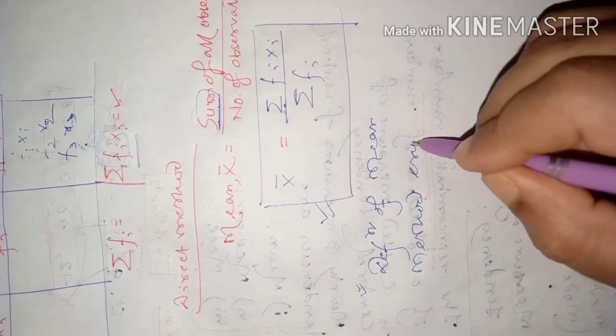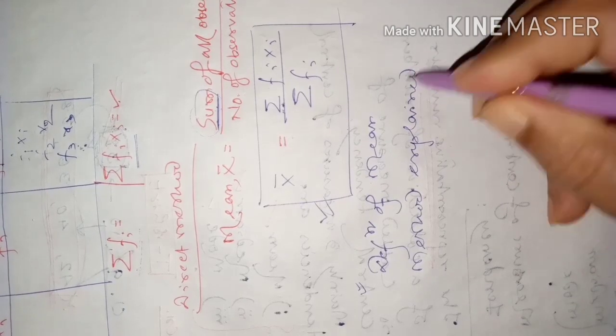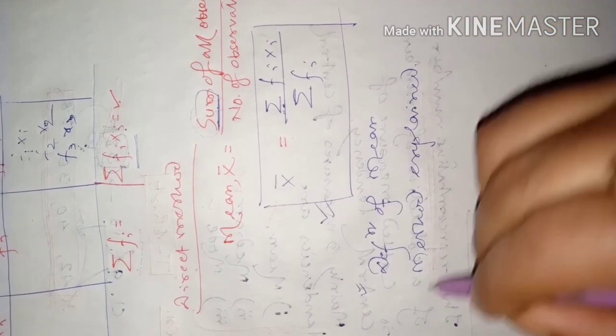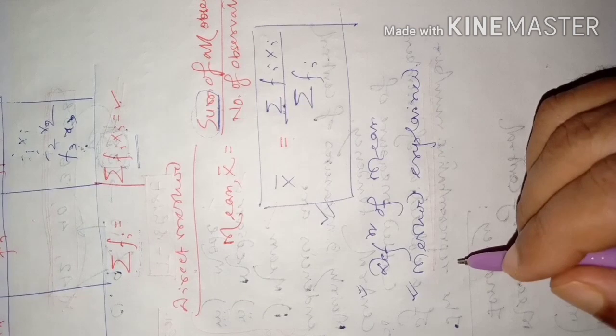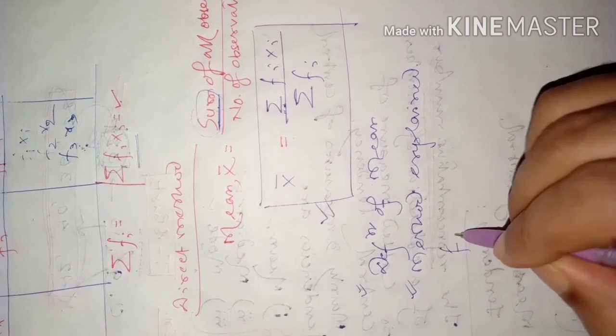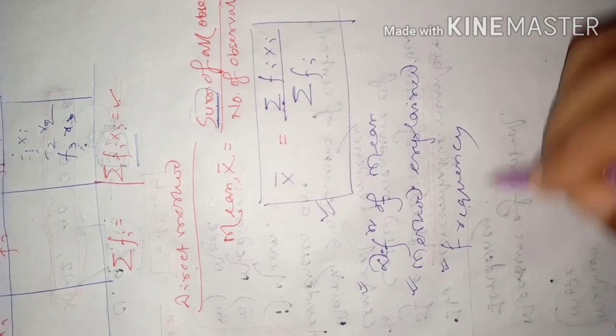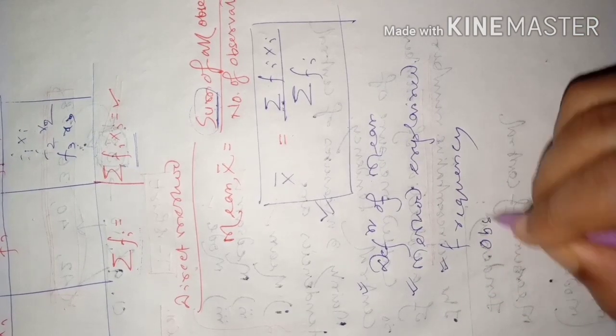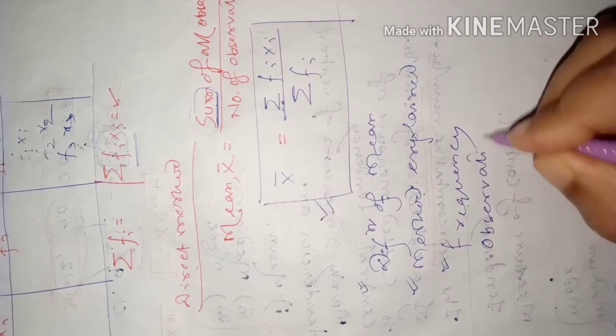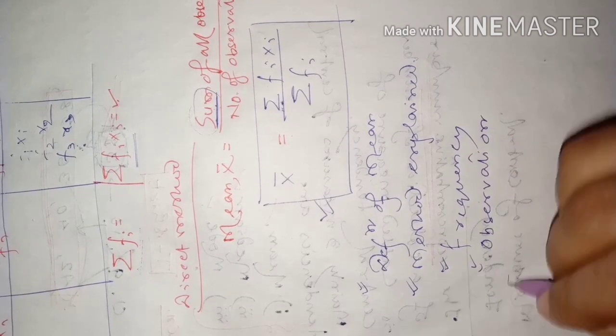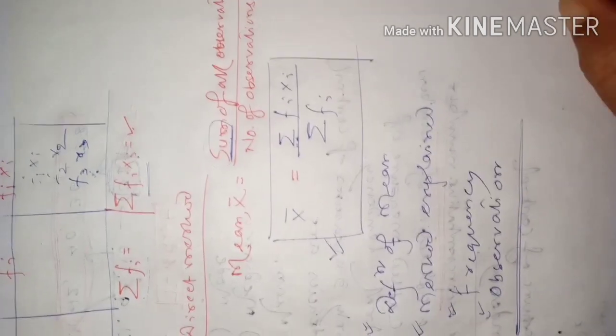Explain in the video, and just write a note on that. Then, what do you mean by frequency? What did you understand by the term frequency? What is the meaning of observation? Write that down and give it to me.